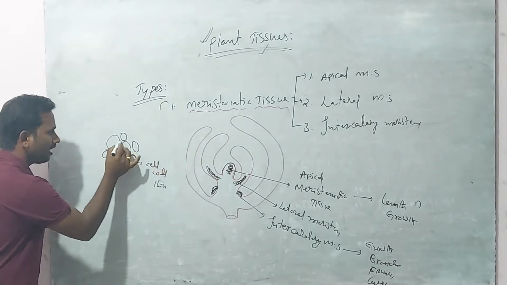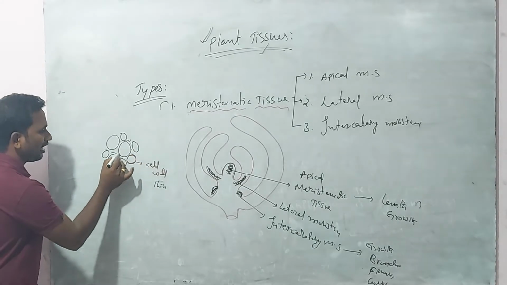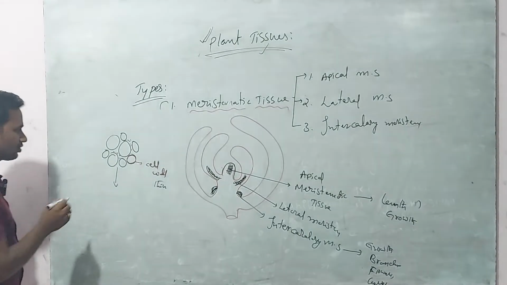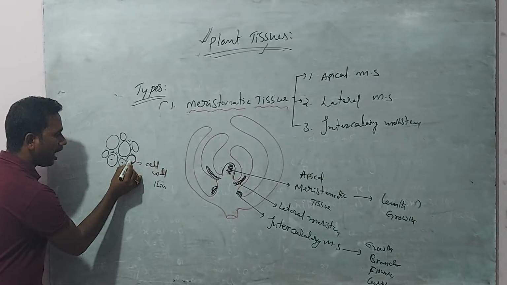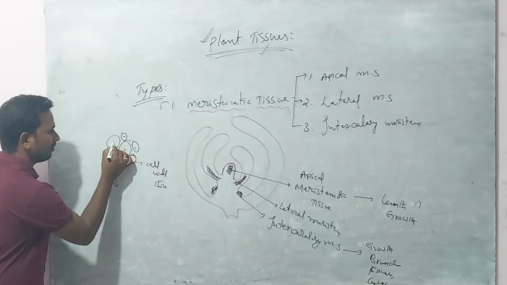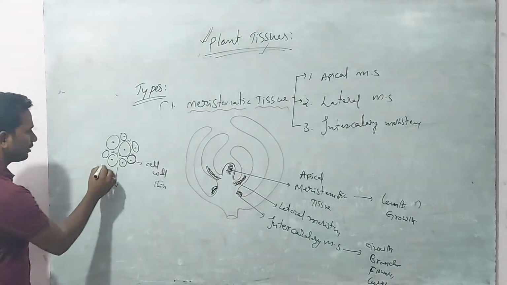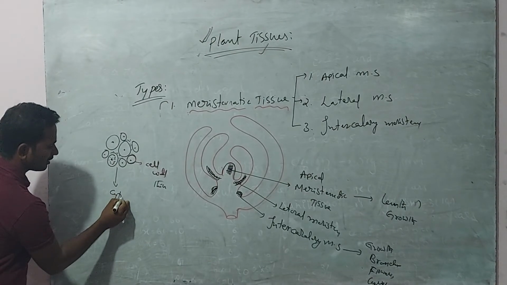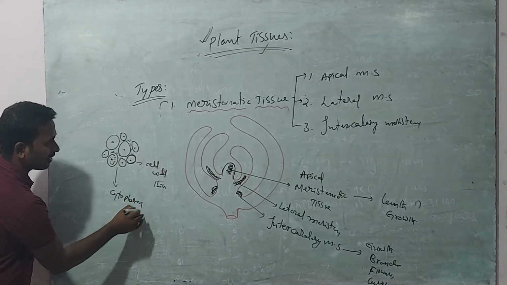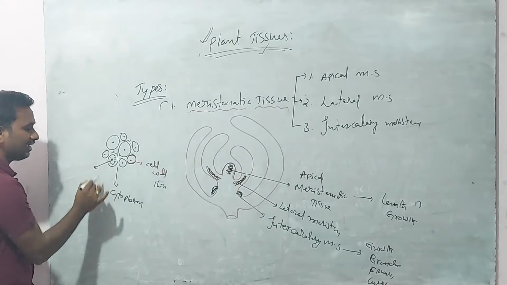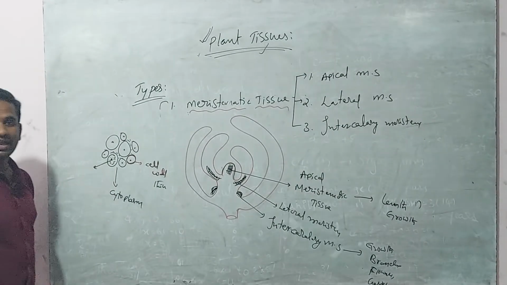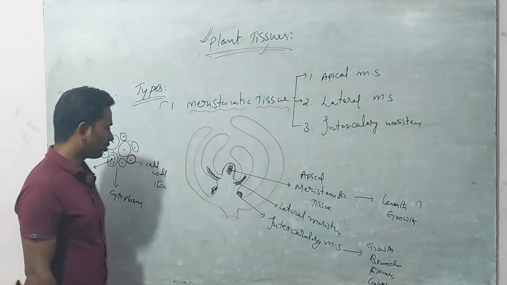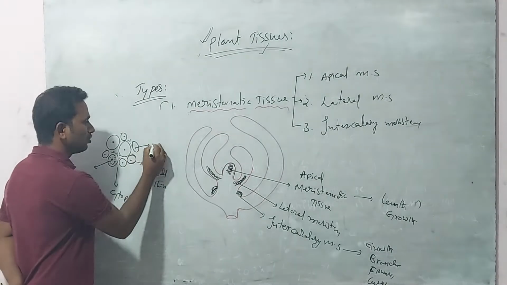Okay, intercellular spaces are very low, meaning compactly arranged cells, and they also show abundant cytoplasm. The cells have rich cytoplasm, and also a prominent or definite nucleus in it.